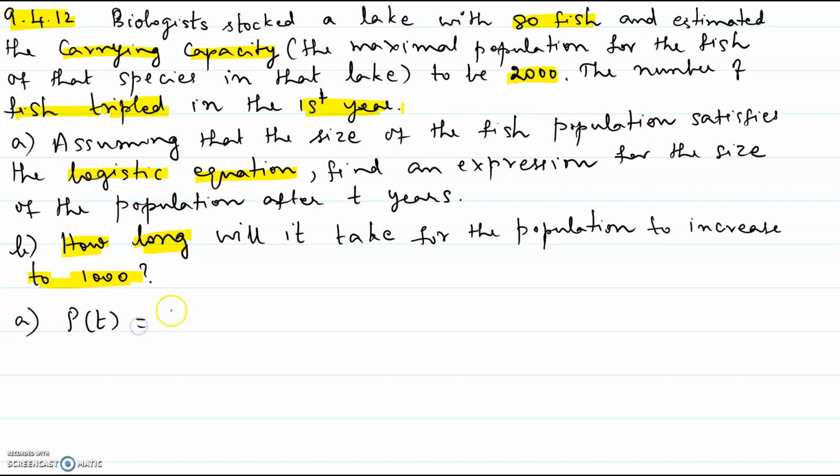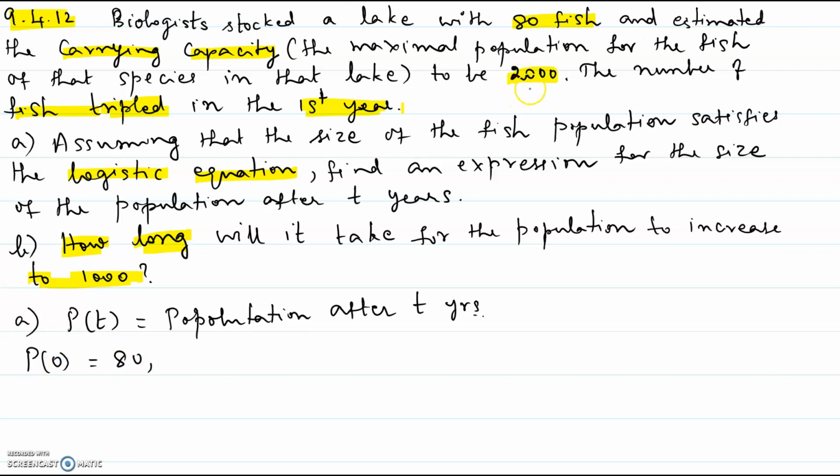Let P of t denote the population of fish after t years. So it's given the number of fish initially was 80 fish. So P at 0 equal to 80. That's one information given in the problem.